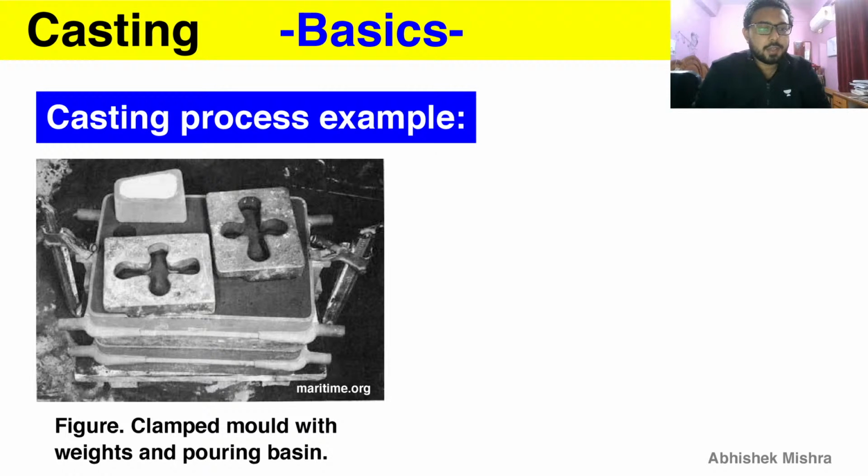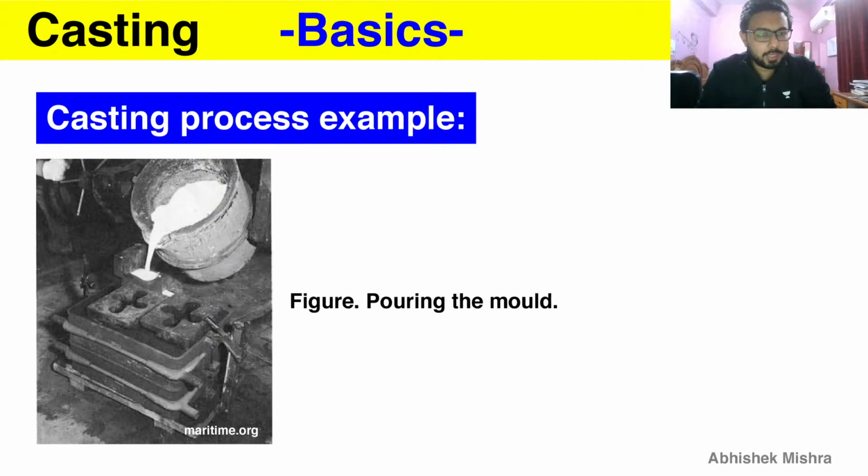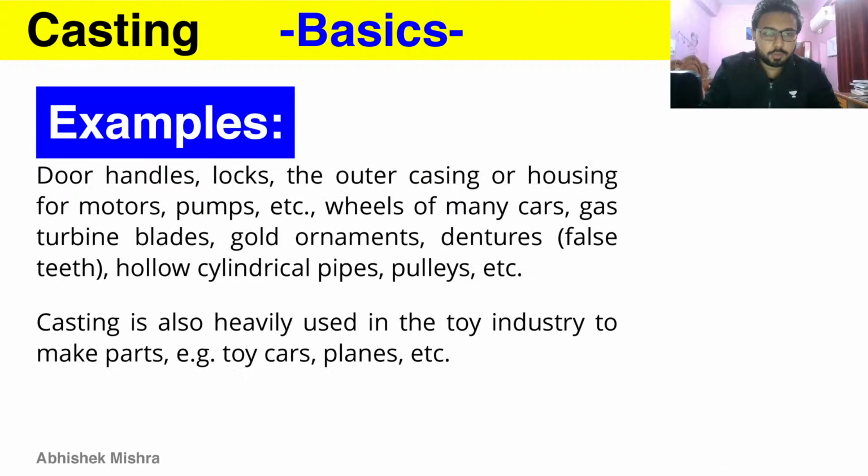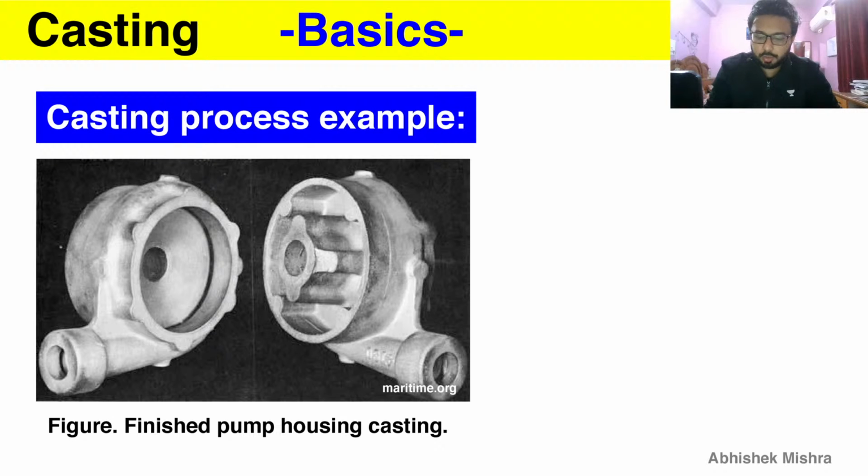Then you can see the pouring basin where we are going to pour the liquid metal. And now we are doing the pouring. And here is the final finished product, which we have prepared from the steps that we have followed. Here is the pump housing casting, and you can see the internal hollow structure, which is made by the core. So those are the steps of a casting process.